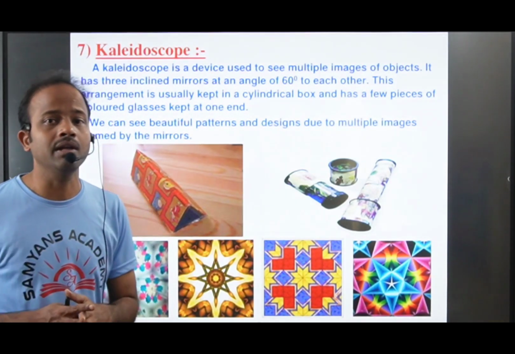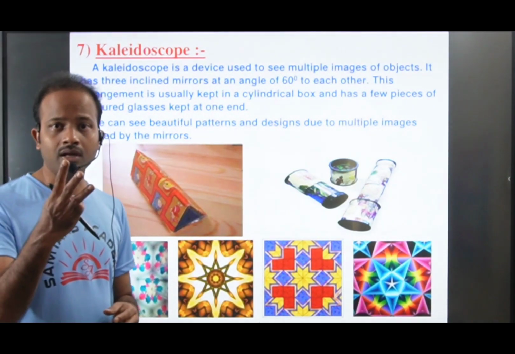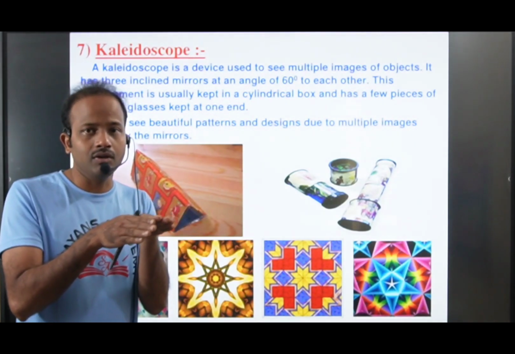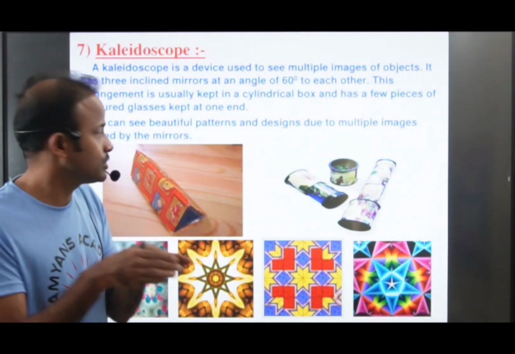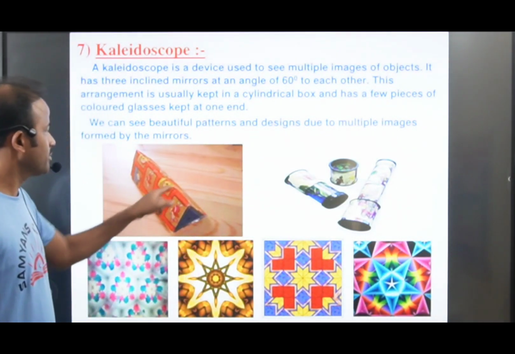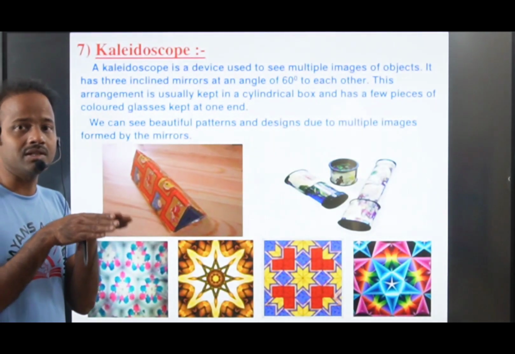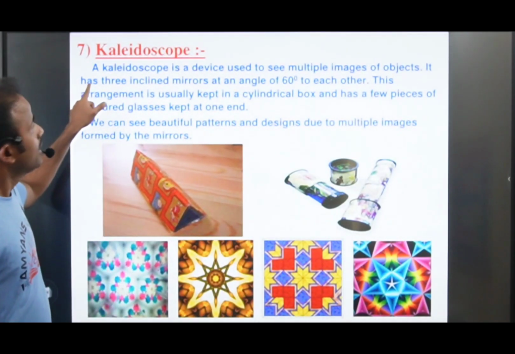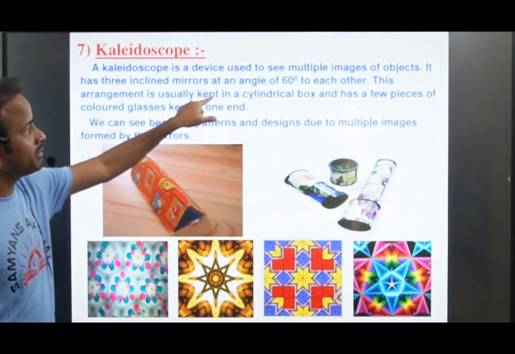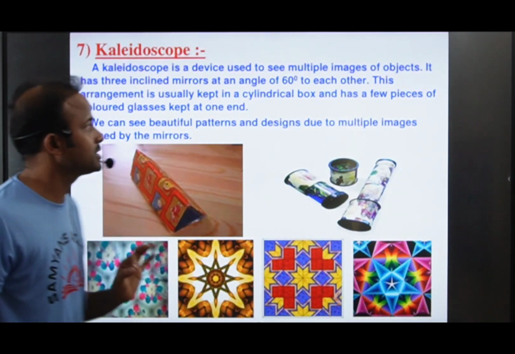How many mirrors are you taking? Three mirrors you are taking. Then how much inclination are you making here? 60 degrees inclination you are making like this. One mirror to another mirror, you just place at 60 degrees inclination. It has three inclined mirrors at an angle of 60 degrees to each other.